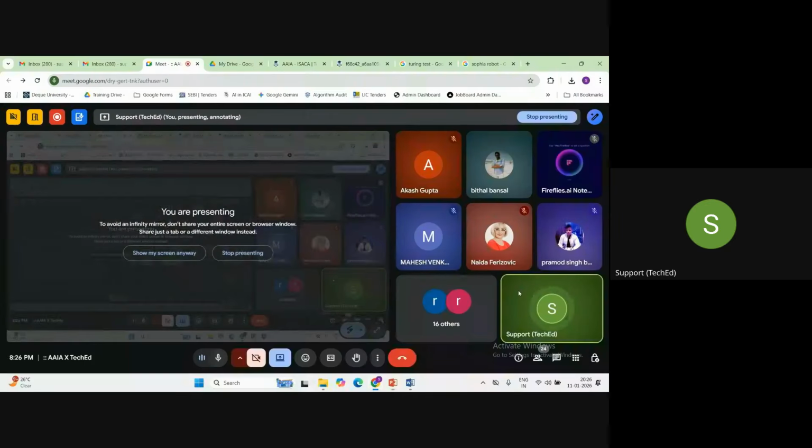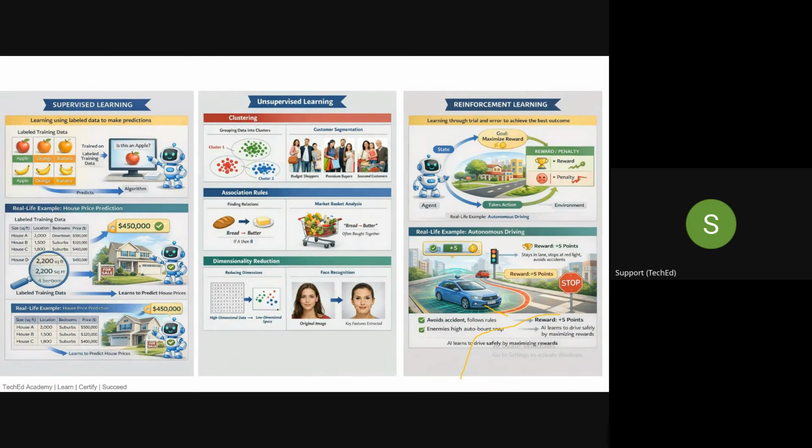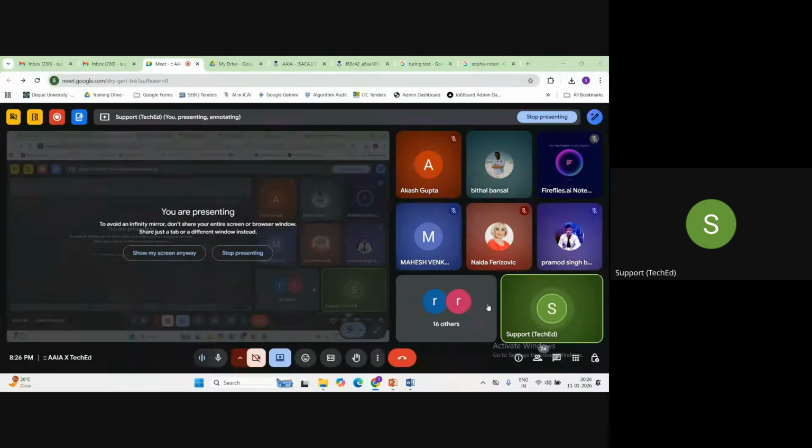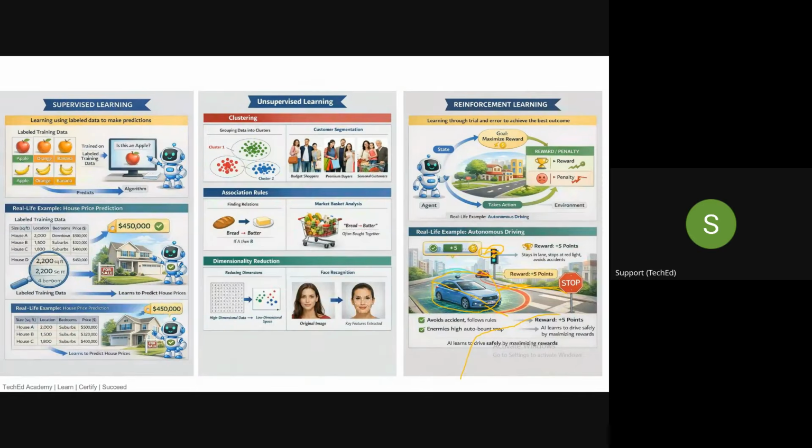Now there may be a situation, for example, guys, the signal is red. In a self-driving car, you have created a static memory that when the signal is red, you have to stop there. But suppose a fast truck is also coming from the side, and the car can see that if I do not move, it will hit me. Now what will the self-driving car do? Will it cross the signal, or will it stay like this only? Those kinds of situations can also be there, guys, where AI may not be able to take a decision,